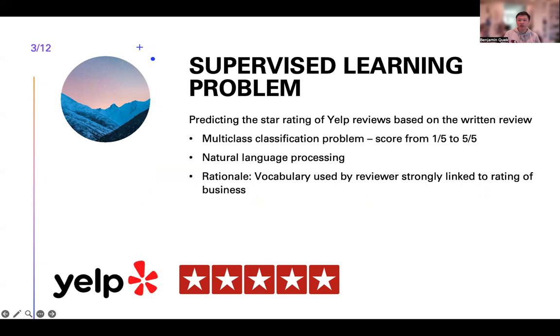The rationale behind this modeling approach is that the vocabulary used by a reviewer is going to be strongly linked to the rating they assign a business. So a poor review with lots of negative words will score lower, while a positive review with lots of positive words will likely score higher.